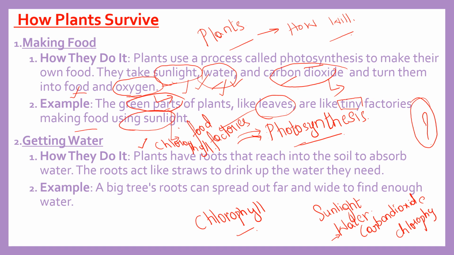Chlorophyll. What you get is food, and food for the plant. Okay, this food is for the plant itself, not for us. Okay, food for plant, and we get oxygen. Oxygen is released into the atmosphere. And what is this process called? It is called photosynthesis. Okay, as I have mentioned, repeat it again and again.